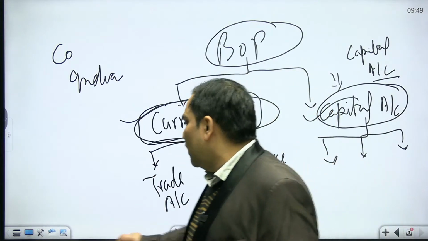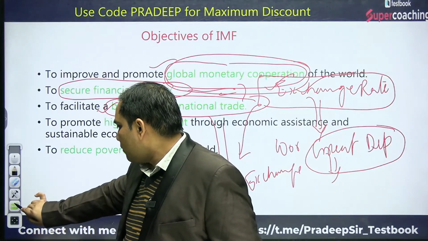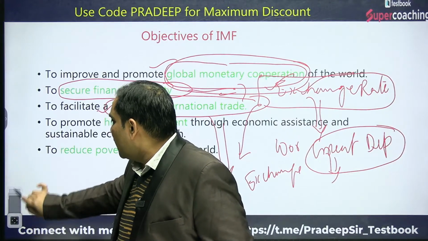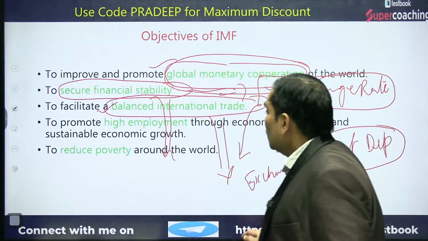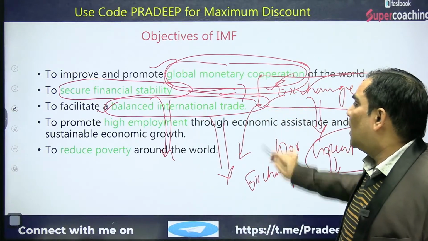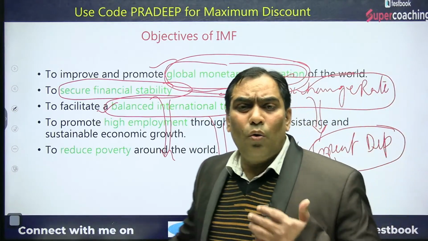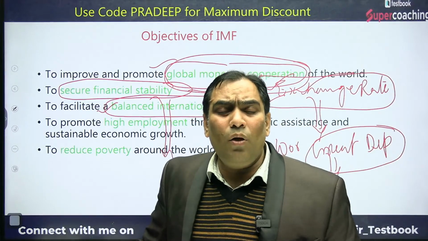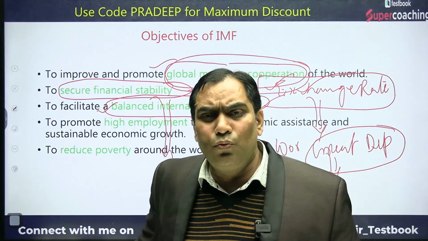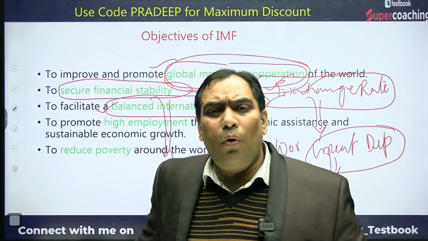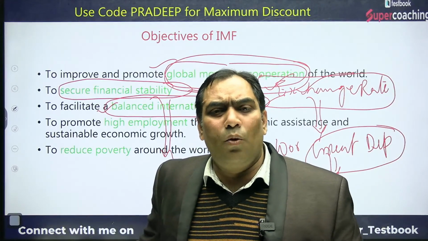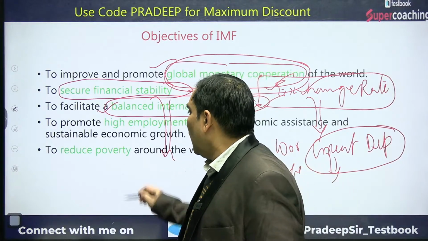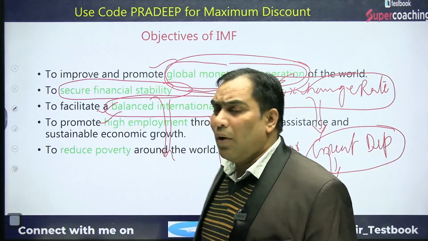Okay, now we are going to proceed further. So balanced international trade means that in the future or in the long term, they want to have the full convertibility with respect to BOP transactions. This is the meaning. Okay, that means they want to have high employment.